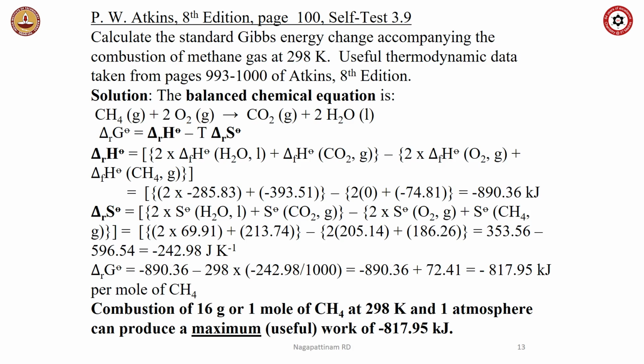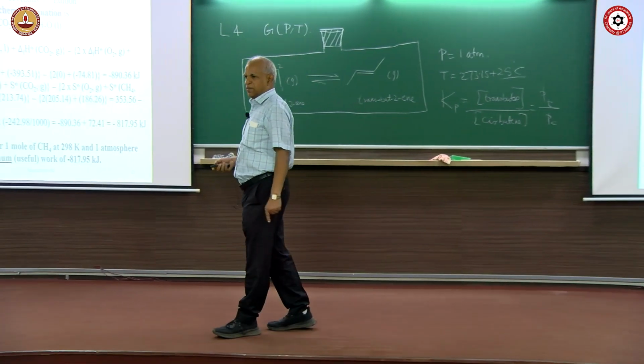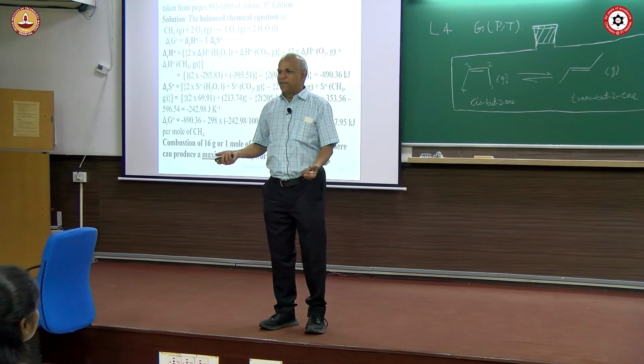Per mole of CH4 is 16 grams. 16 grams of CH4 or methane gas will give you 818 kilojoules. 1 kilo will give you accordingly 1000 by 16 into this number. Huge amount of energy is available in methane gas.